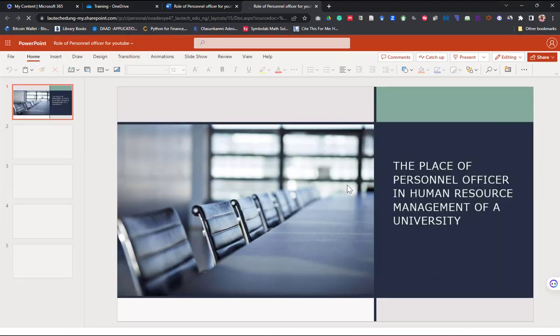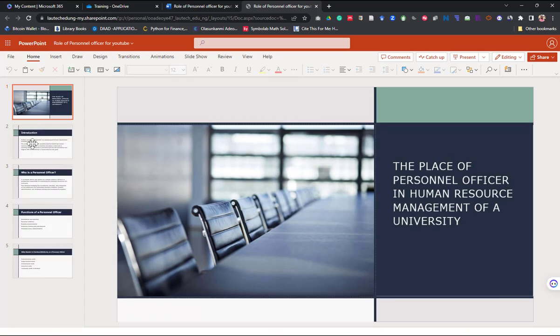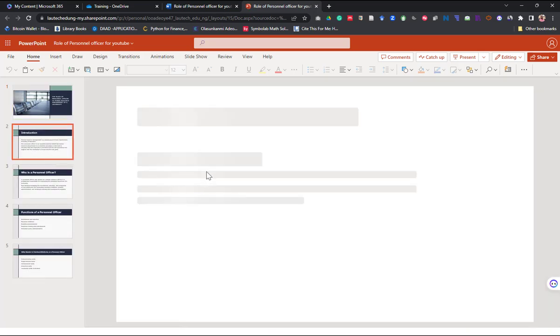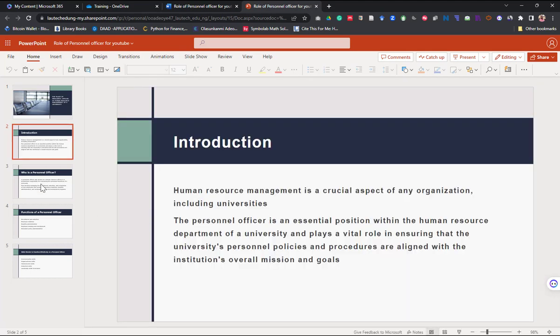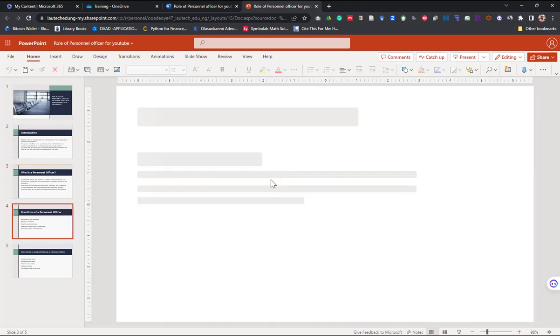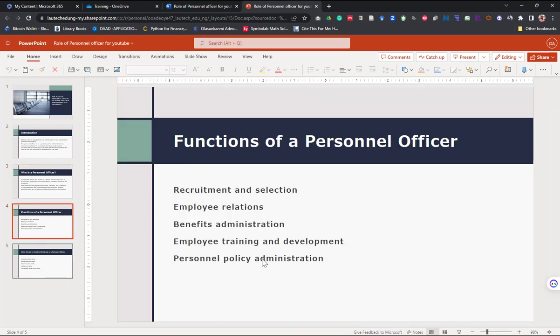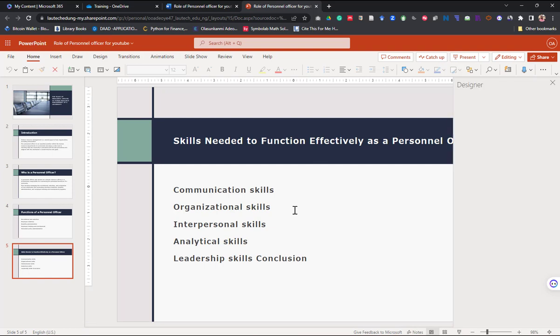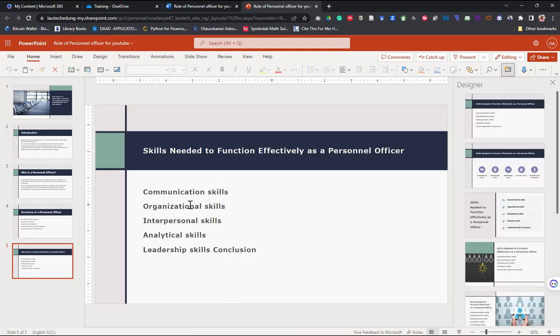So immediately I open the presentation, you will see how it is structured, how it is arranged. Can you see? This is the main topic that I'll be discussing about, and this is my presentation. Can you see how it has beautifully created it automatically? So that is how to go about that.